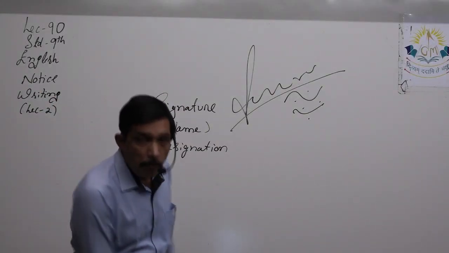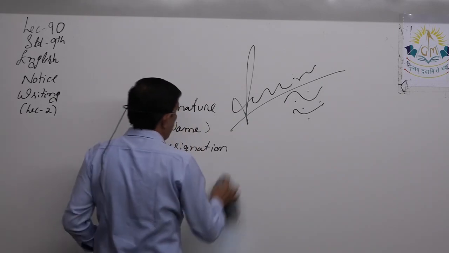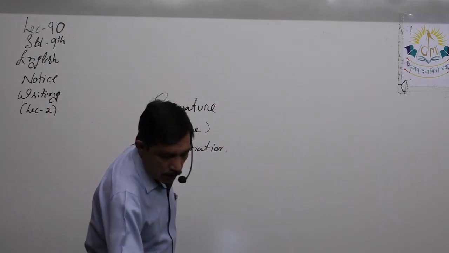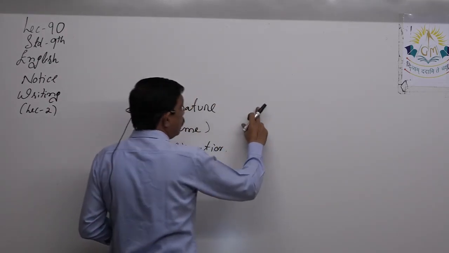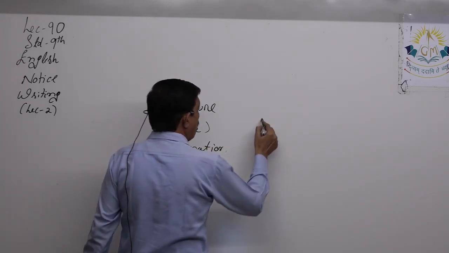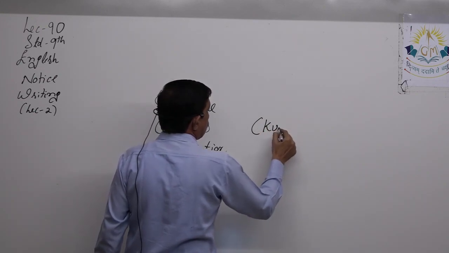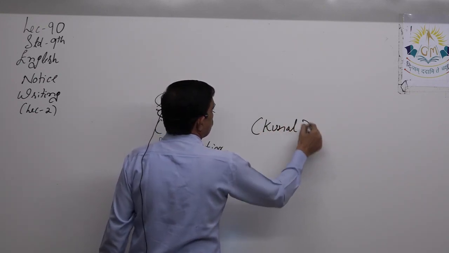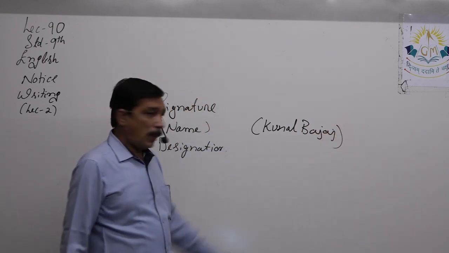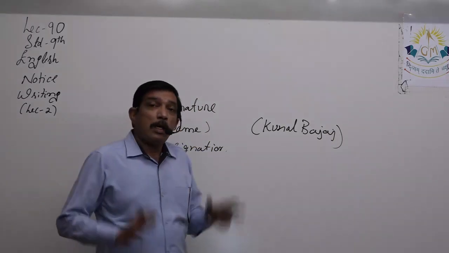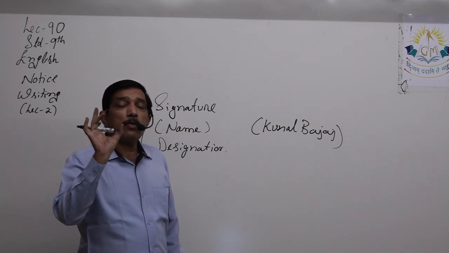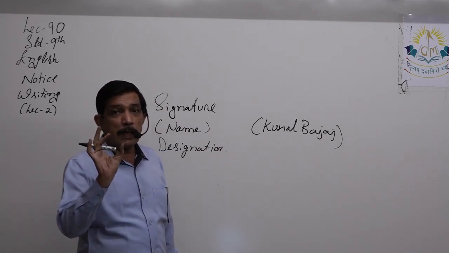Yes, so make it a habit that rather than doing this, you leave one line for your signature, then write your name. ठीक है, Kunal Bajaj. Write your name and make a very small signature over there.